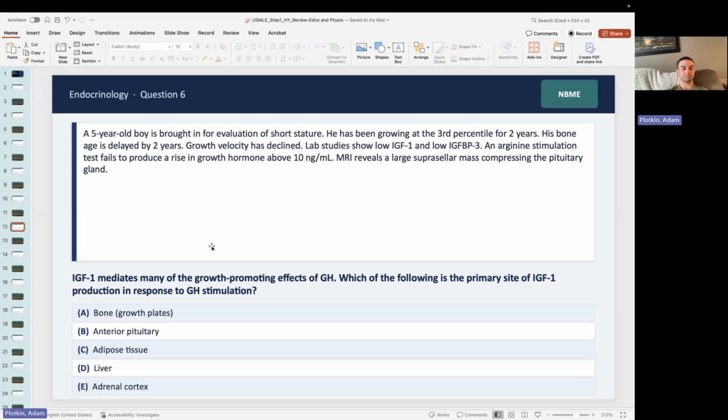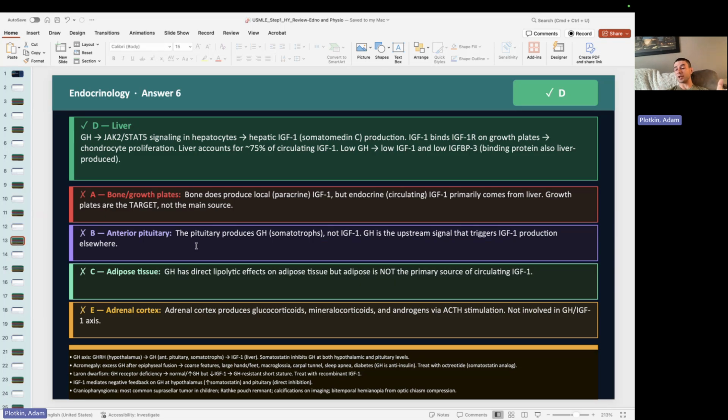Pause your screen and consider. So you didn't have to really read any of the vignette in this. My question was, where is IGF made, right? IGF-1 is made in the liver, okay? The growth hormone pathway is a little bit more complex than some of the other ones.